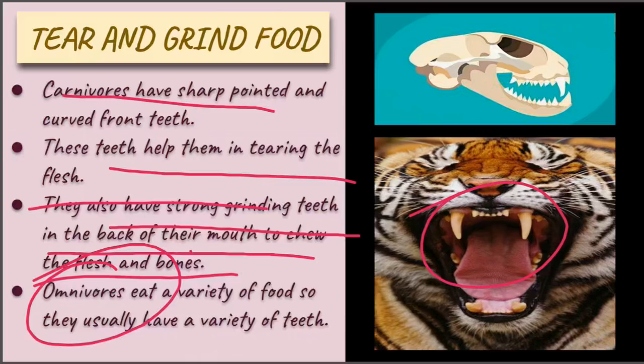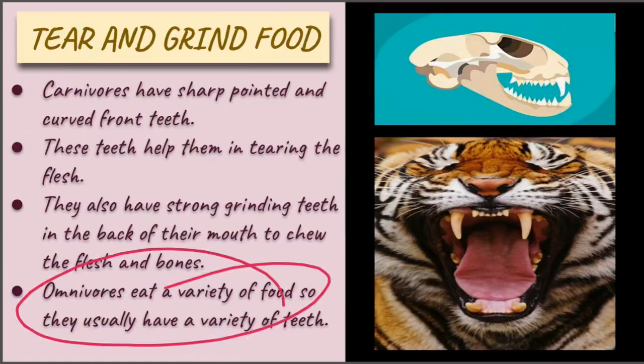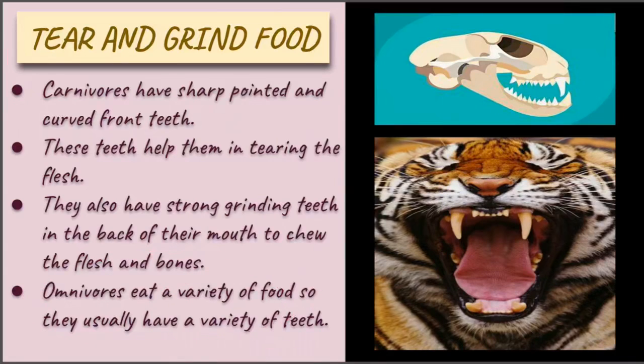Now our third category comes: omnivores, and you know that omnivores are a mixture of both carnivores and herbivores. So definitely such animals have to eat a variety of foods. That is why they have a variety of teeth to eat them. So that makes them different from both of the other categories.